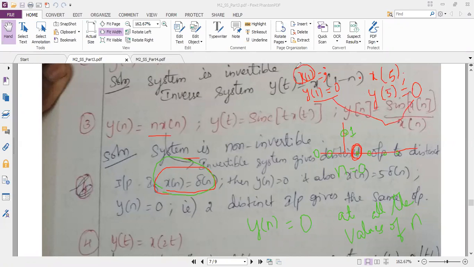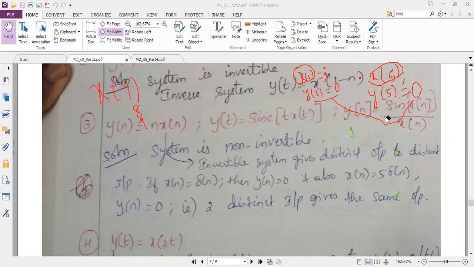Initially my input was x of 1, then x of 5. Even if I give x of 7 or x of 8 or whatever numbers, my outputs will be the same. But what is the concept I told? The system is invertible only when the outputs are different for different values of the input.